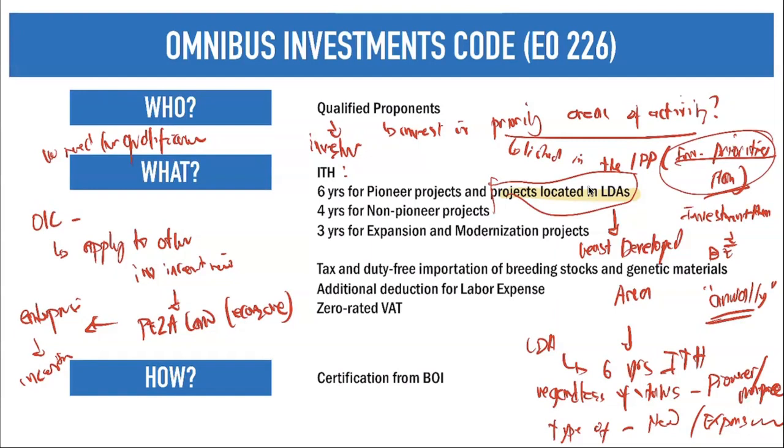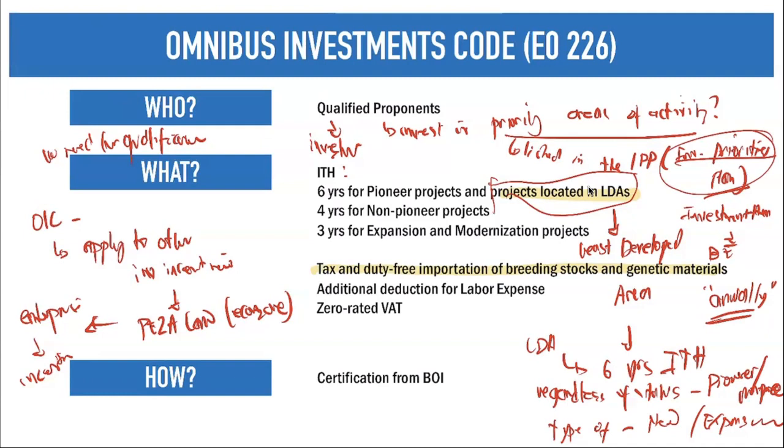Furthermore, another incentive that they can claim is your tax and duty-free importation of breeding stocks and genetic materials. You know what a breeding stock and genetic material is pursuant to your Tax 101 or business taxation. Generally, these are used for your agricultural production. So they will be exempt from the payment of all taxes and duties on the importation of your breeding stocks and genetic materials. Okay, agricultural production.